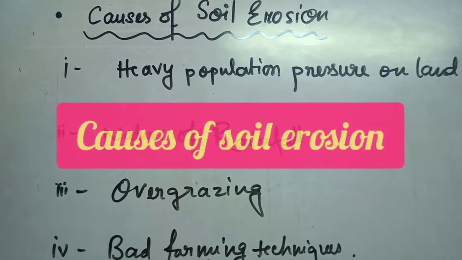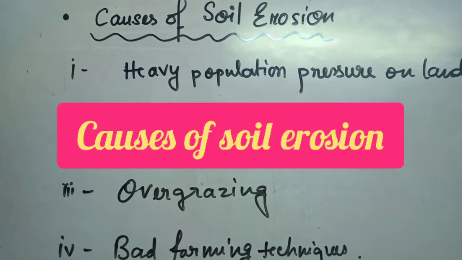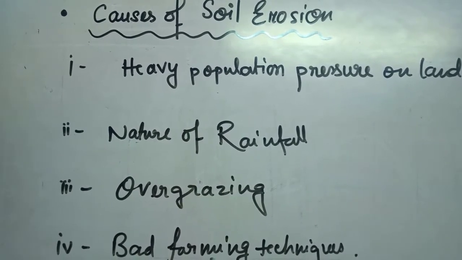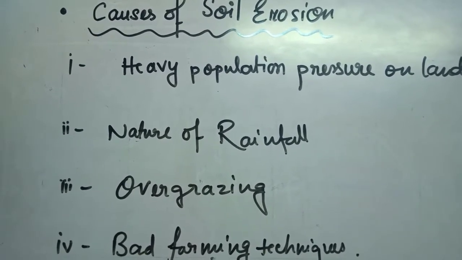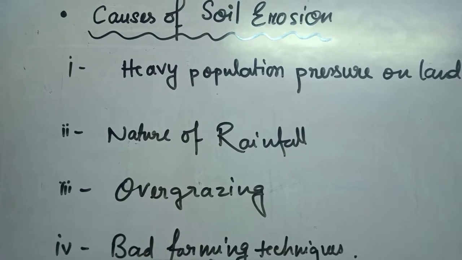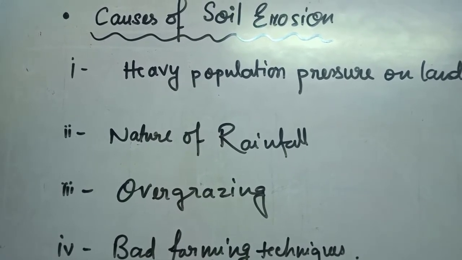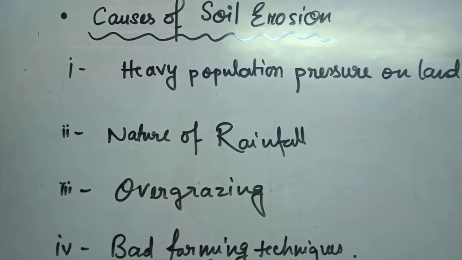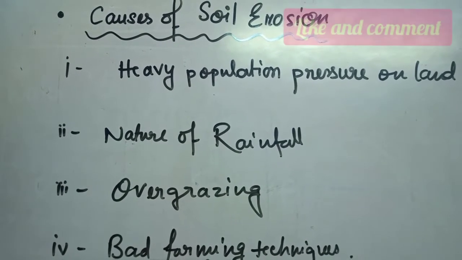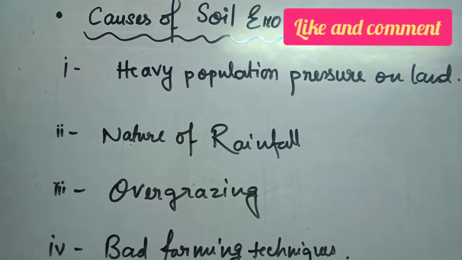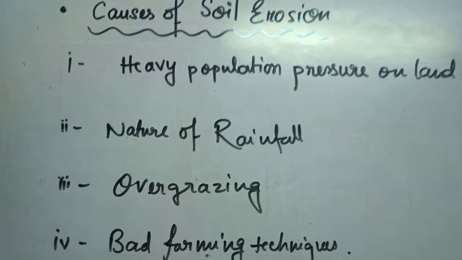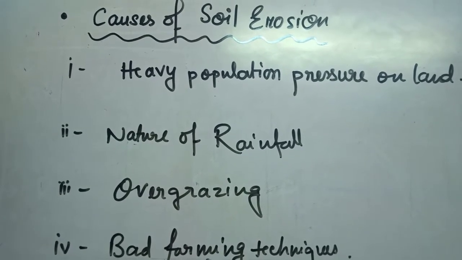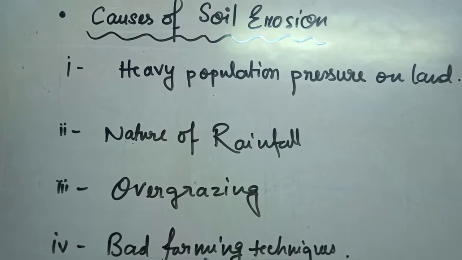Here students, in this part I will talk about causes of soil erosion. As I already have explained in the last 3 videos, the types of soil erosion are basically caused by water, wind and human activities or human actions. So if the question asks in the exam what are the causes, you have to write some points, and I will explain these points one by one. So be with me to know these points.